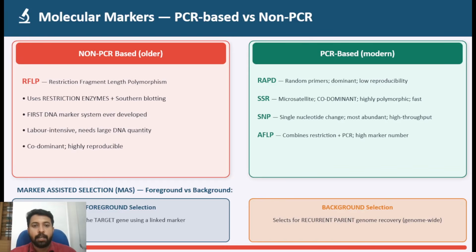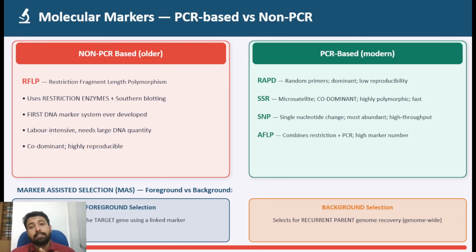Clear? Then coming to the molecular markers, we already told this is in the top 10 priority section. As I told you, here also you should have a clear comparison. Questions can come in different ways. First and foremost, based on the type of molecular marker: which of the following is a non-PCR based marker, a PCR based marker, an isozyme based marker, or an SNP type genome level marker? Such questions can come.